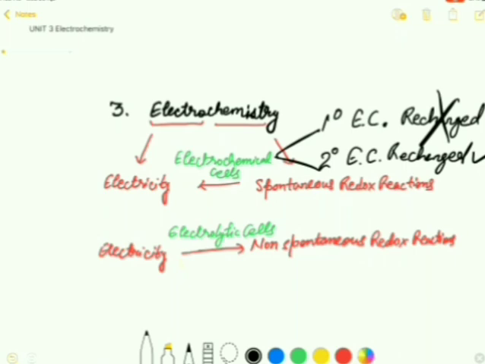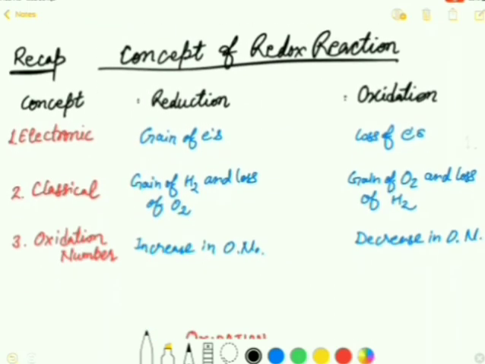So now the next topic is the concept of redox reaction. Dear students, you might have learned this topic in your class 11th under the heading of redox reactions. So there are three main concepts to define the redox reactions, and firstly we will study the concept which is based upon the loss and gain of electron. It is called electronic concept.